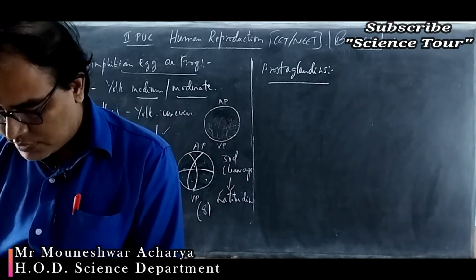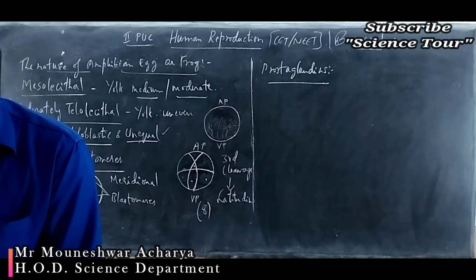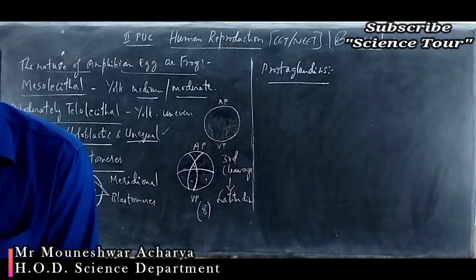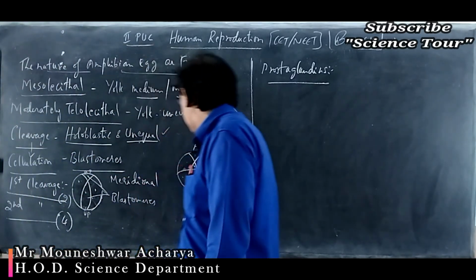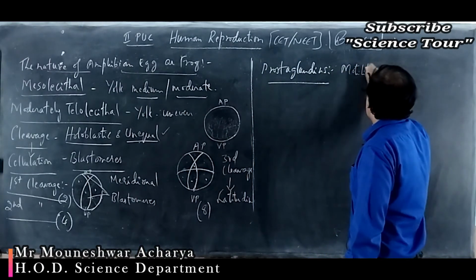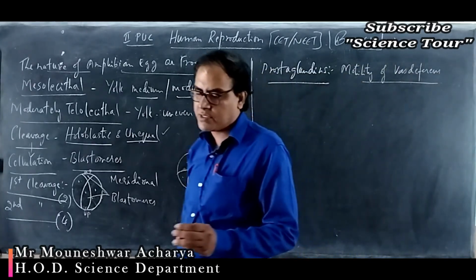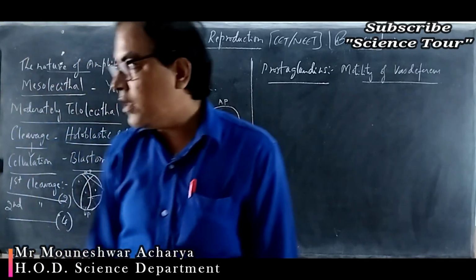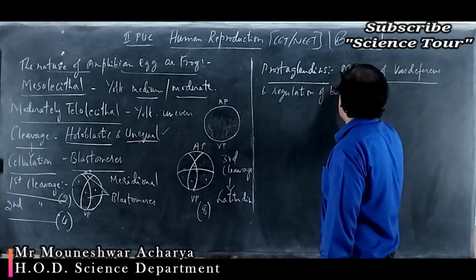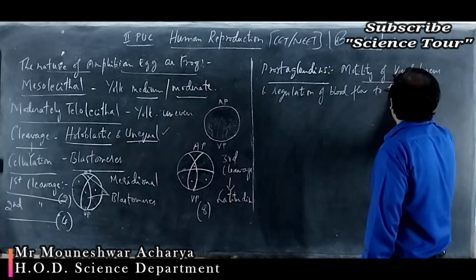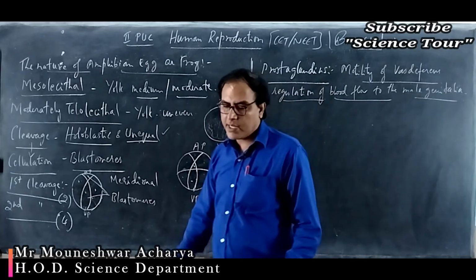Then it helps for the motility of the vas deferens, that is the sperm duct, helps for the motility of sperms in the vas deferens, and regulation of blood flow to the male external genitalia.